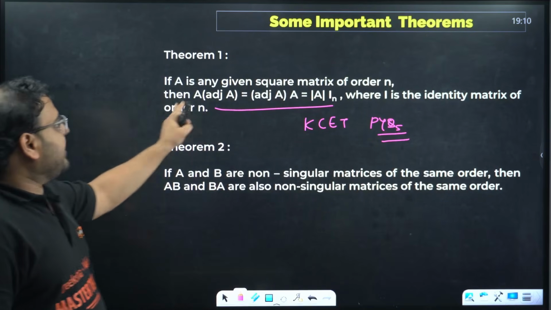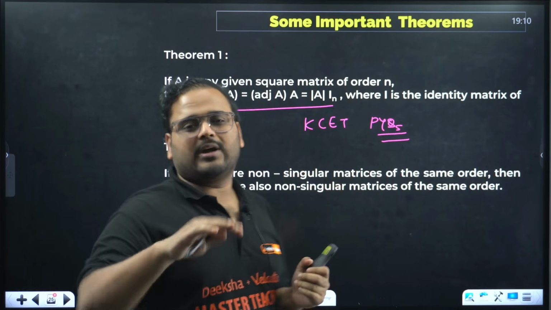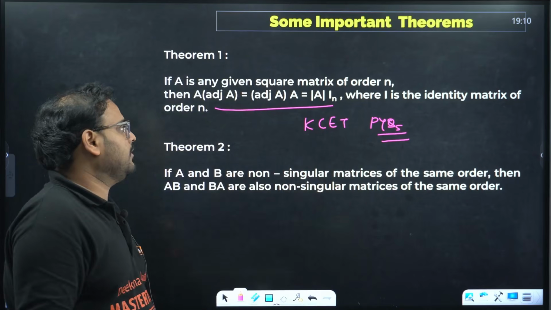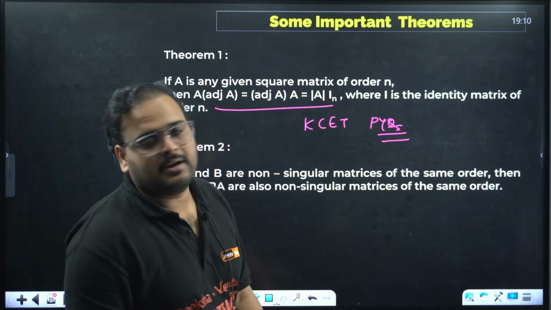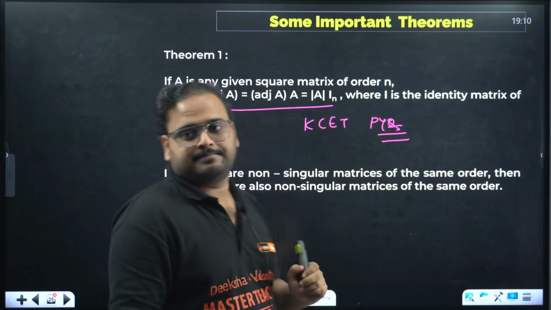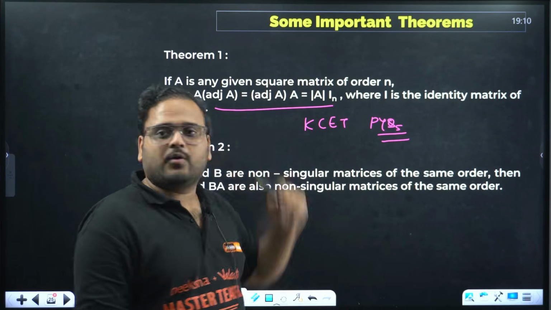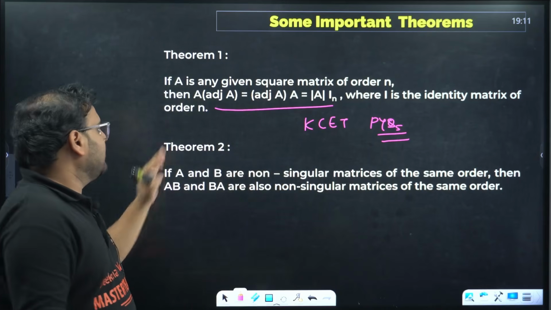The property is A adjoint A. When you multiply matrix A with its own adjoint, whether you multiply adjoint A to A or A to adjoint A, the result is always determinant of A times I_n. Determinant of A times I_n. Got it? Okay, sir. That's the first theorem.